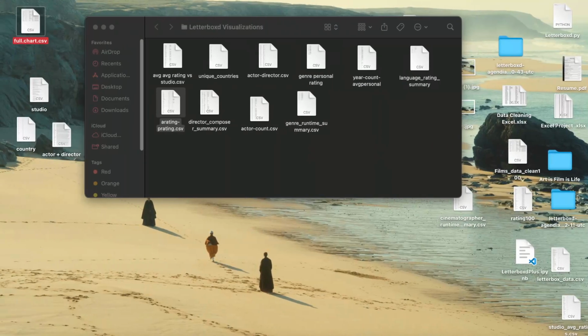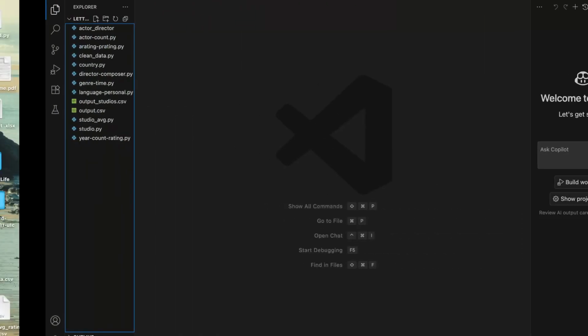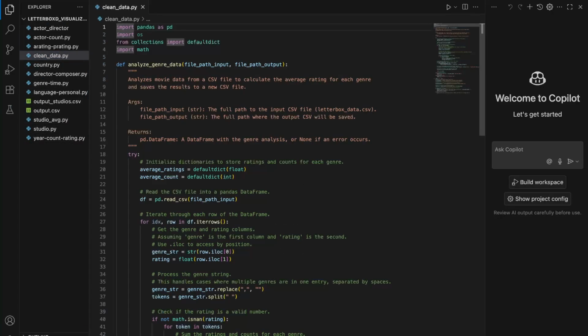So, turns out I needed to make individual tables with the information that I needed. I showed my friend my problem, and he went into VS Code here and did this.